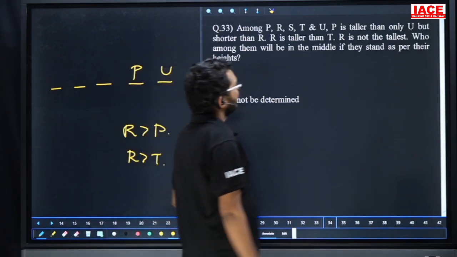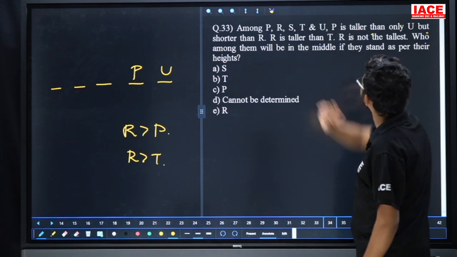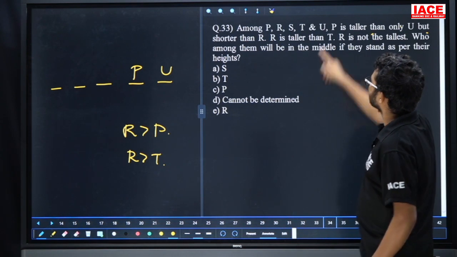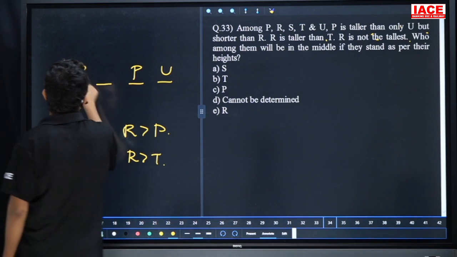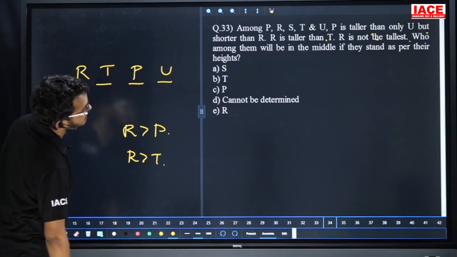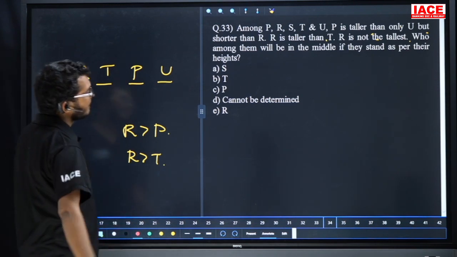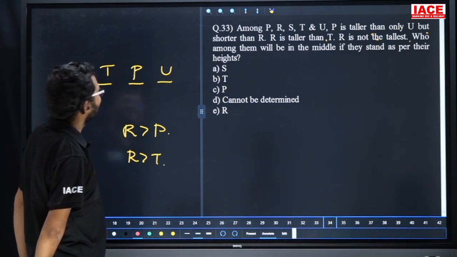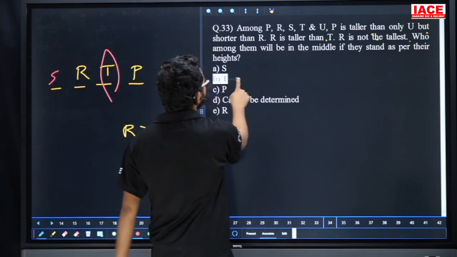Next, friends. P is taller than only U, but shorter than R. That means P is shorter than R, so R is taller than P. Next, R is taller than T. R is not the tallest. That means this is the only possibility. This one is R, this one is T. R is not the tallest. Now the remaining is P. Question: who among the following will be in the middle if they stand as per their heights? Now, who is the middle? T. So the answer is option B. Question number 33, the answer is option B.